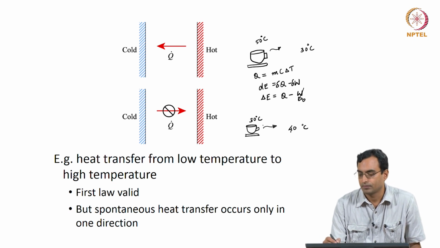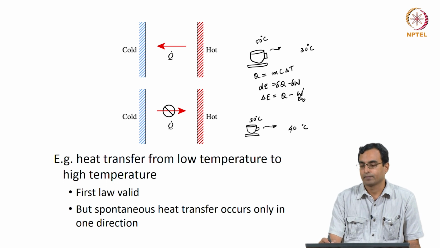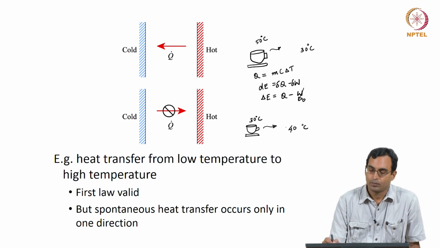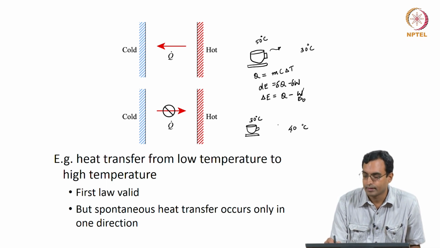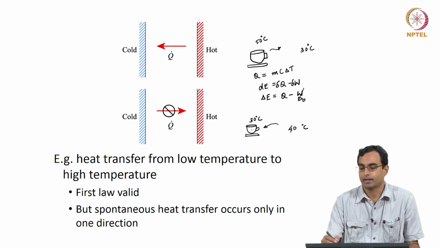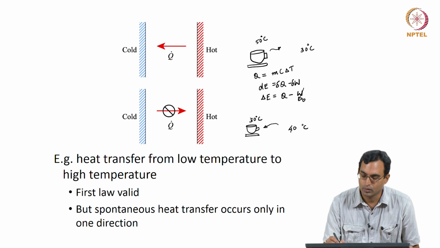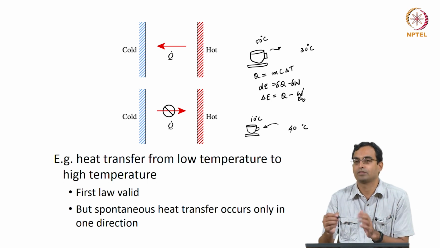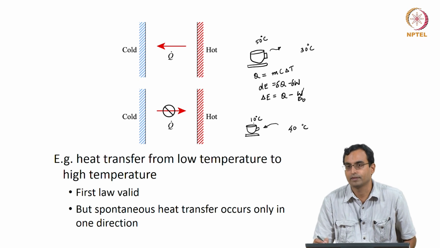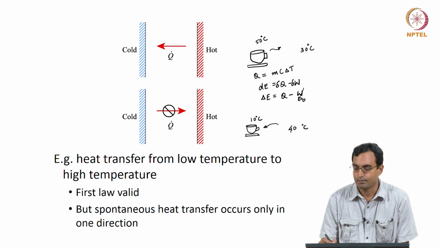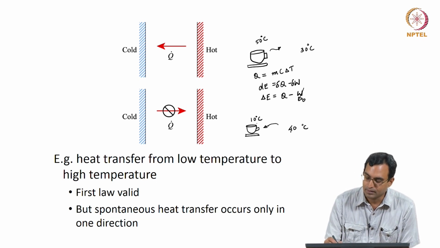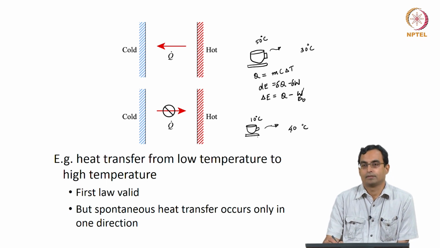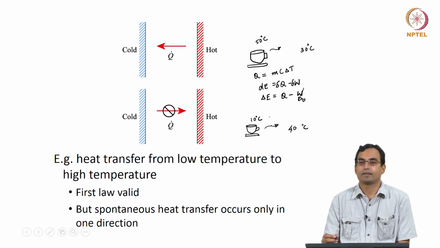If this was at 30 degrees and the atmosphere is at 40, the first law would be valid whether heat was transferred this way or that way. But what I would see is that the atmosphere heats the coffee. If it is summer and I take a cup of cold coffee, say at 10 degrees centigrade, out of the fridge, I would expect it to become hotter and finally reach 40 degrees, the atmospheric temperature. The first law would still be valid if instead the coffee became colder and gave out heat, becoming lower and lower in temperature, but we do not see such processes happening in nature.